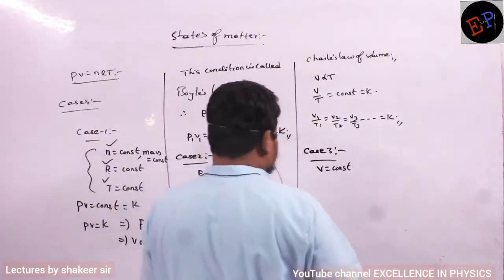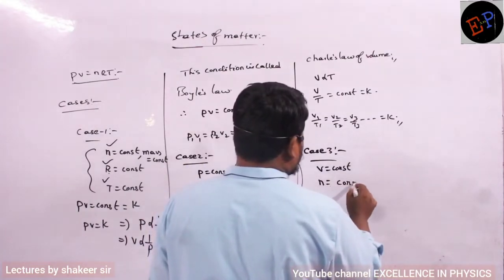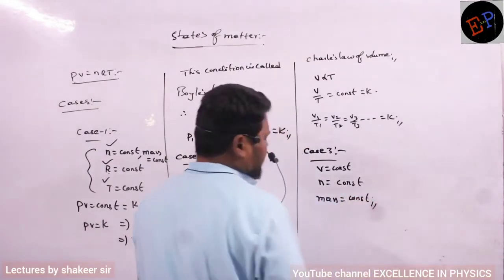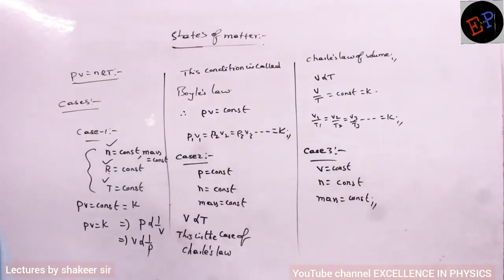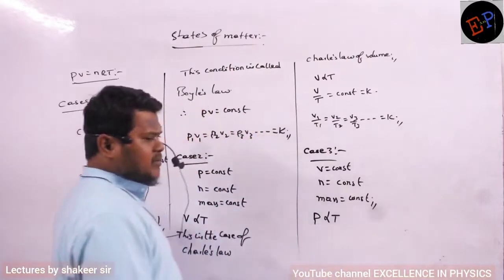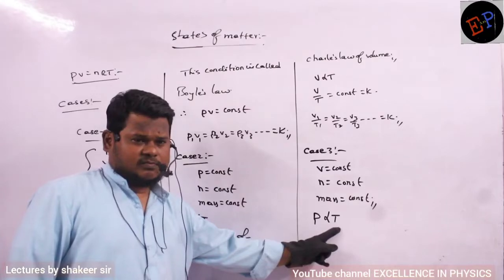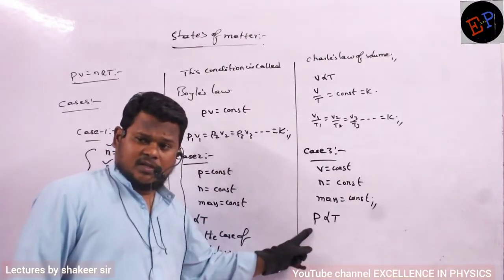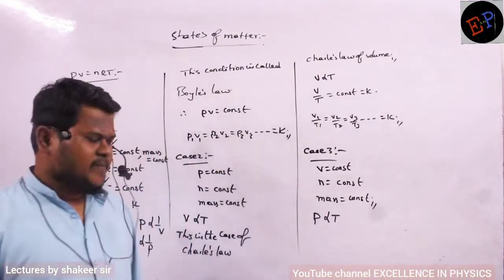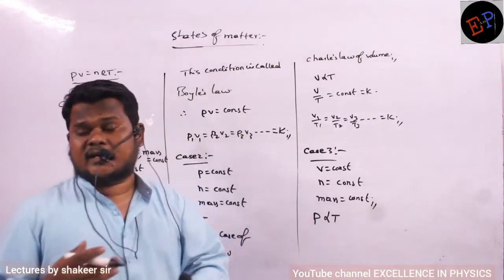So volume is always a constant, and number of moles is a constant. So mass of the gas is also a constant, and R is definitely a constant. Then which are the variables in this condition? Pressure and temperature. So I can say that pressure is directly proportional to temperature. If I start heating the gas, temperature increases, and if temperature increases, pressure also increases, provided the volume of the gas remains constant.